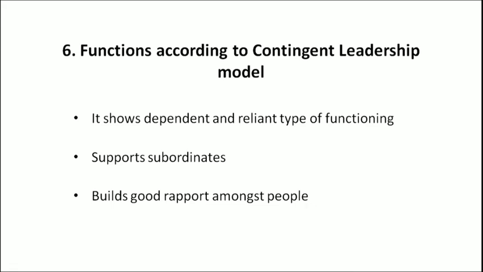So, it shows dependent and reliant type of functioning where there is equal support to the subordinates and a good rapport is built up among the employees. Whatever the condition, they change their role and functions according to the demand of the situation. We can say in this type of leadership model, the function is basically based on interrelationship among the employees or the members. The relationship among the people should be healthier and the relationship should be task oriented.